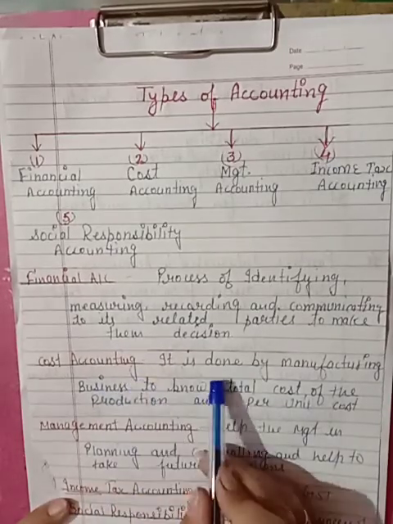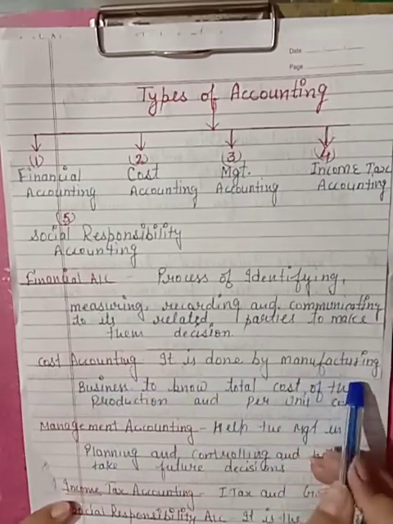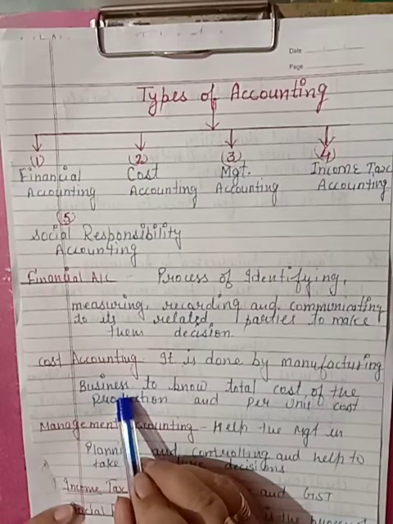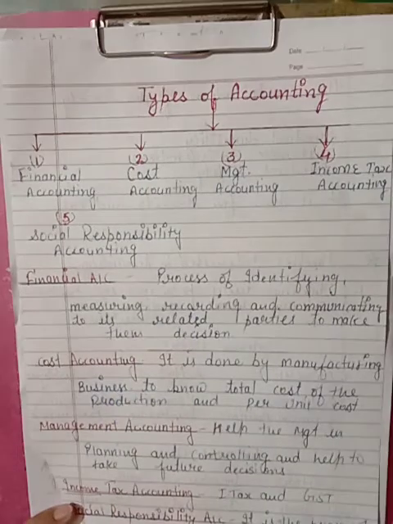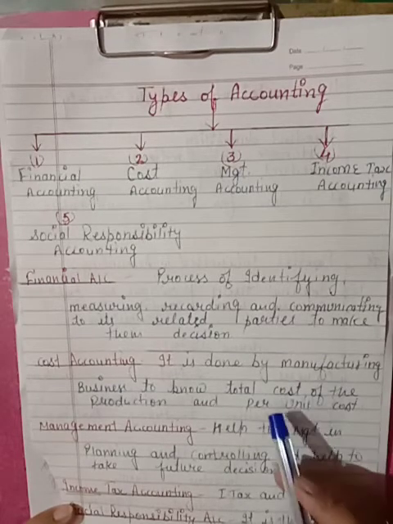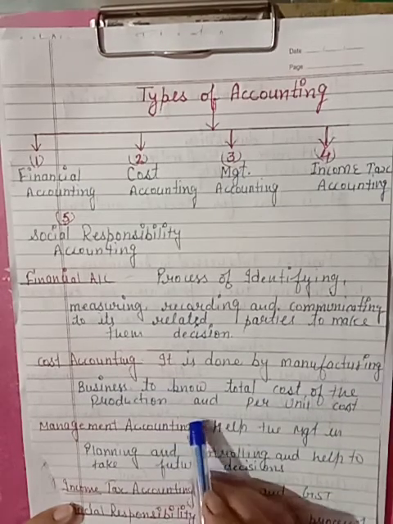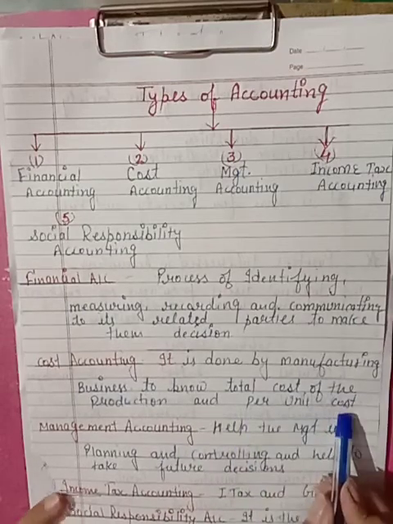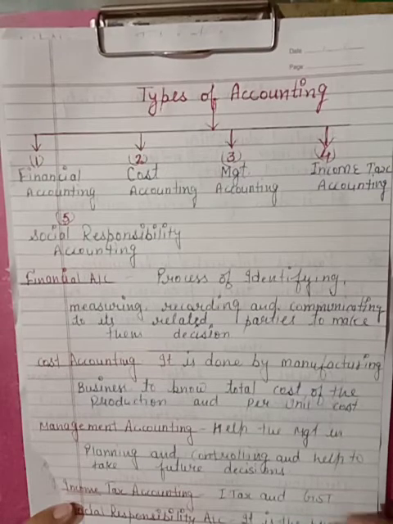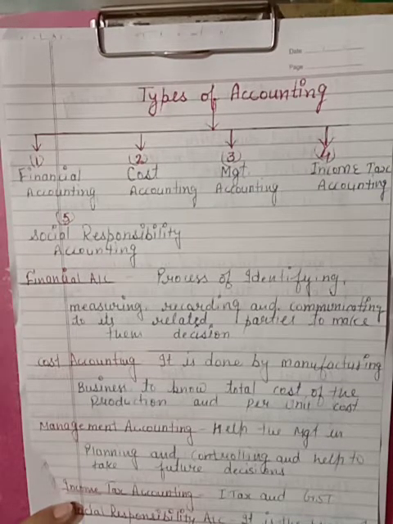The next is cost accounting. Cost accounting is done by the manufacturing units. Those businessmen who are in the manufacturing business, who are converting the raw material into finished goods, want to know the total cost of production and the per unit cost. Students, if we want to decide the price of our product, we must know its actual cost. Only if we know its actual cost are we able to decide its price, right?